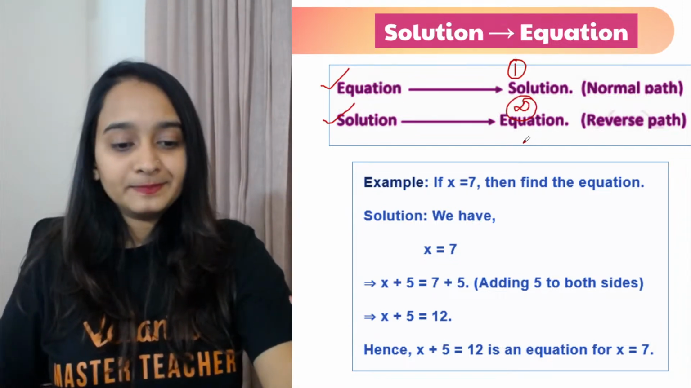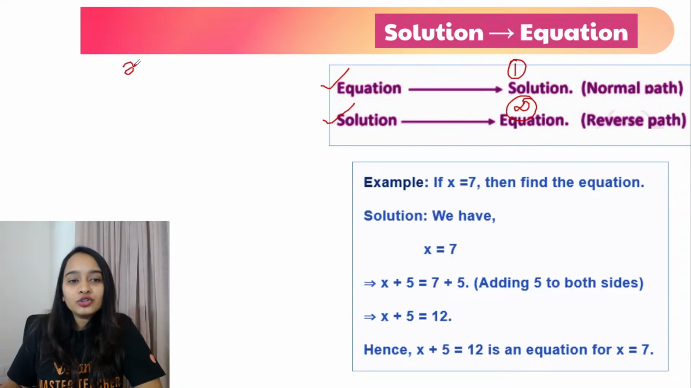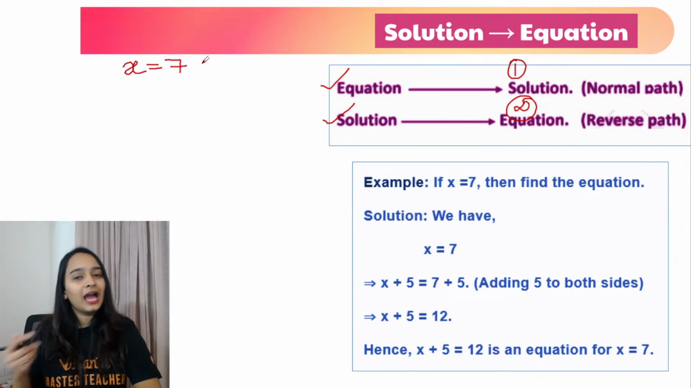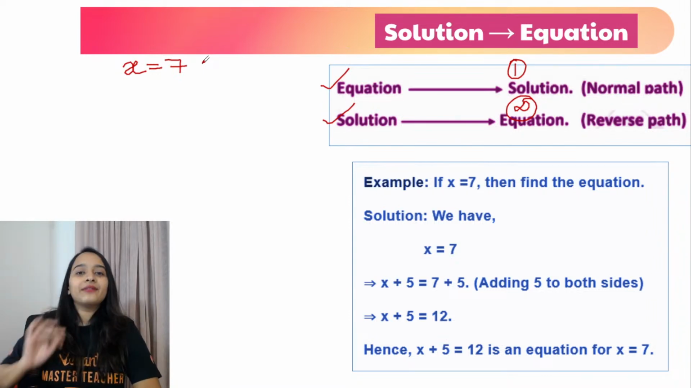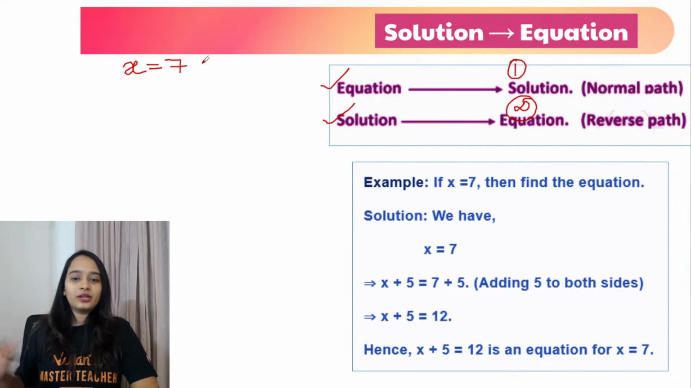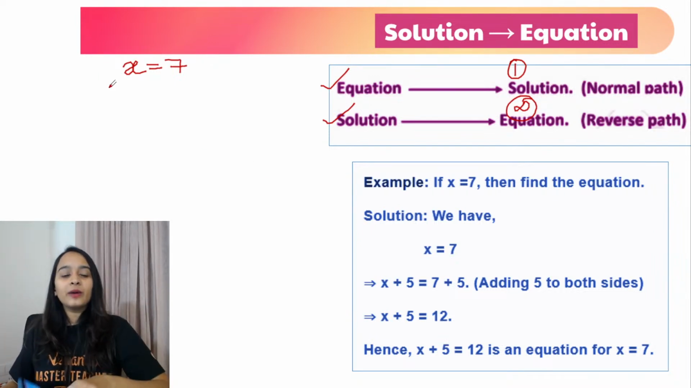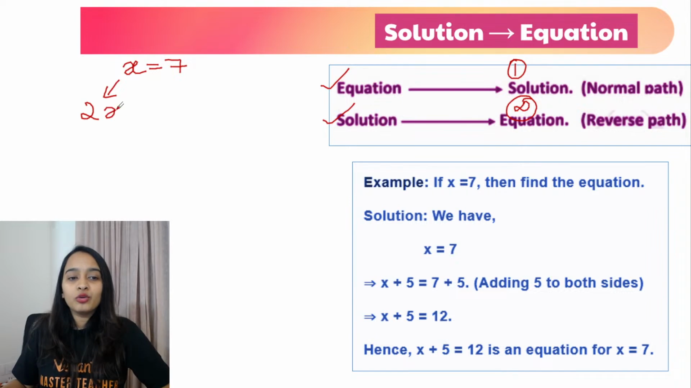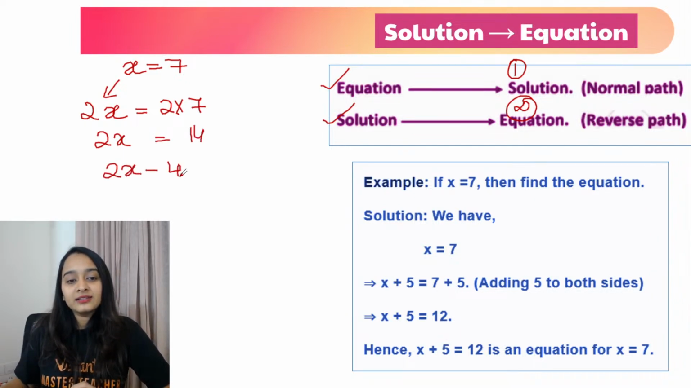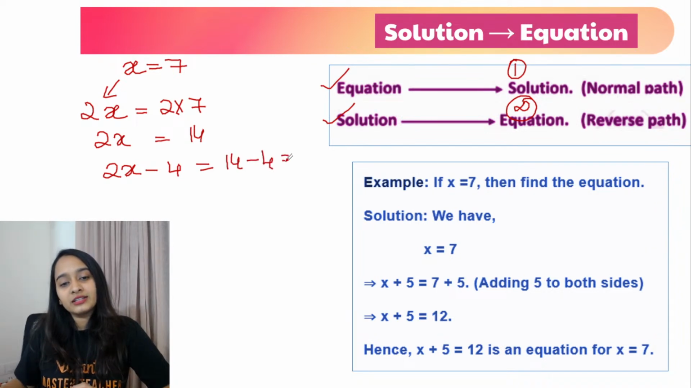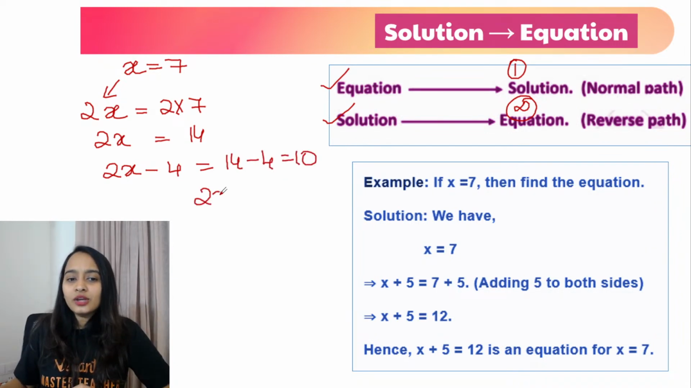What do I mean by that? Now, if I give you a solution, x is equal to 7. I told you that the value of the variable x is 7. Now, I'm telling you form an equation. So, what will one kid do? One kid will be like, okay, I'll multiply with 2 on both sides. So you have 2x is equal to 14. I will subtract 4 on both sides. So 2x minus 4 is equal to 14 minus 4 which is equal to 10. So you got an equation 2x minus 4 equals 10.